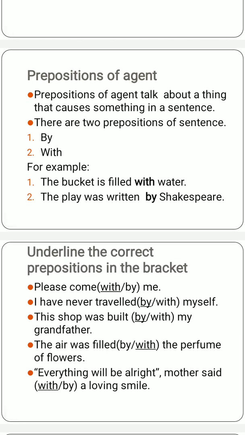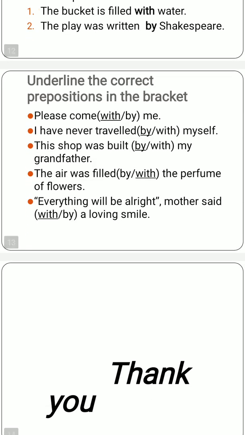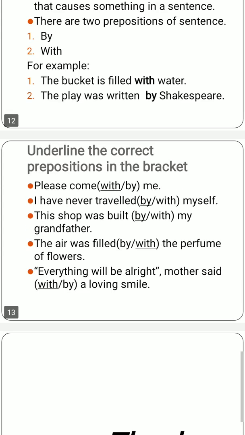So with the water. When we have to talk about some persons, then we use the word by, and when we have to talk about things, usually we use the word with. The play was written by Shakespeare. Who wrote the play? Shakespeare. So Shakespeare is a person, so we used the word by with Shakespeare.